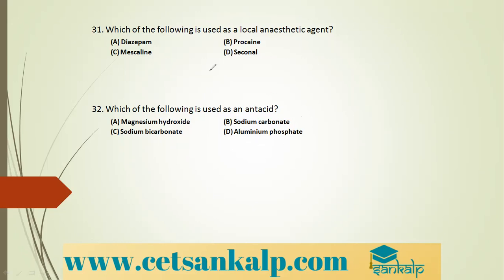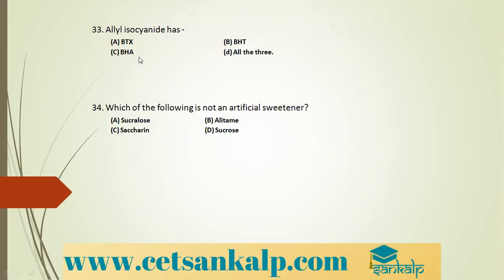The question had to be which of the following is not used as an antacid. Then the correct option is sodium carbonate, because what is sodium carbonate? Na2CO3·10H2O. This is nothing but washing soda. So this is not used as an antacid. Rest all of them, whether magnesium hydroxide, sodium bicarbonate or aluminum phosphate, are used as antacids. Allyl isocyanide has.